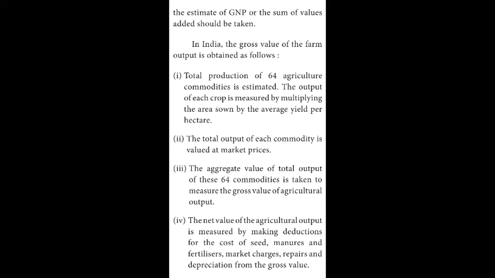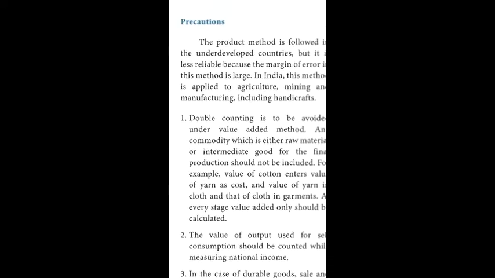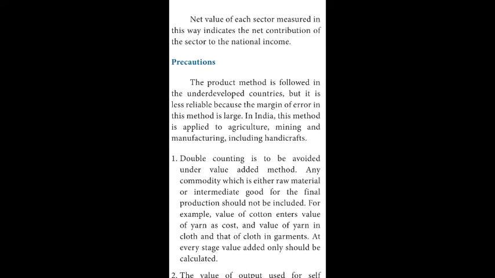The net value of agricultural output is measured by making deduction for cost of seed, manures and fertilizers, market charges, repairs and depreciation from the gross value. Please take page number 24, left hand side. Net value of each sector measured in this way indicates the net contribution of the sectors to the national income.